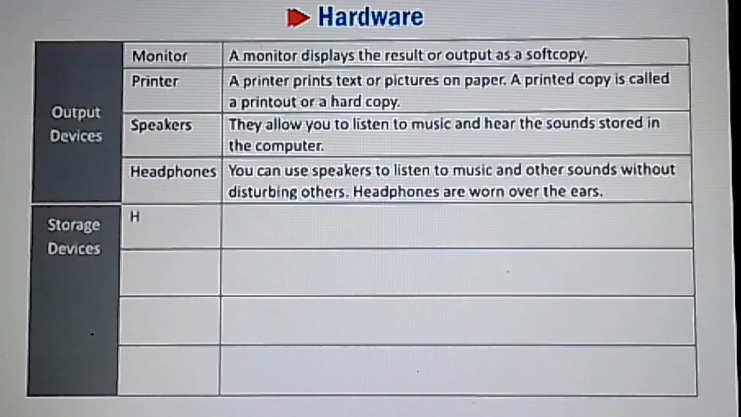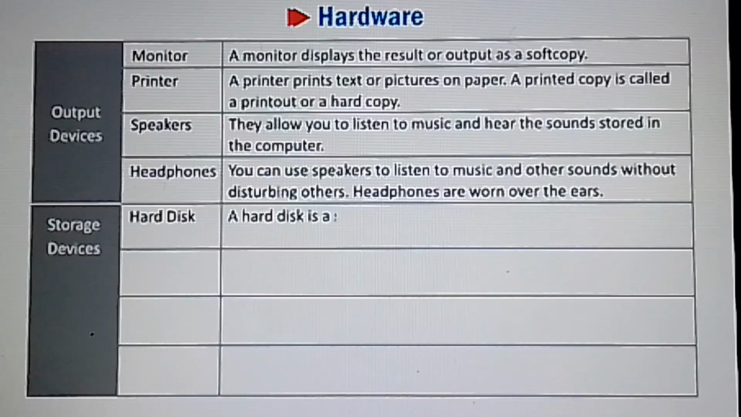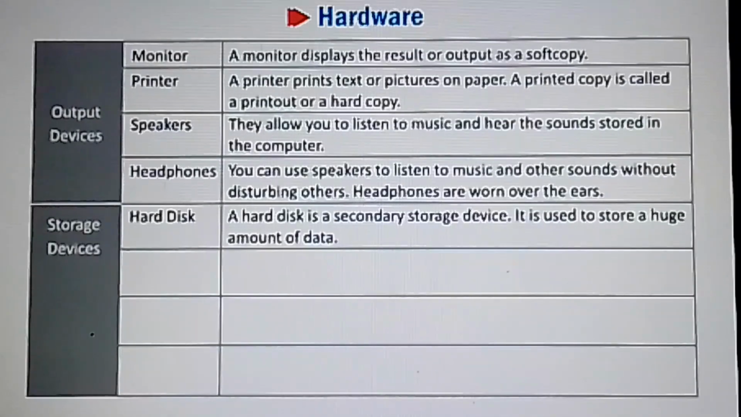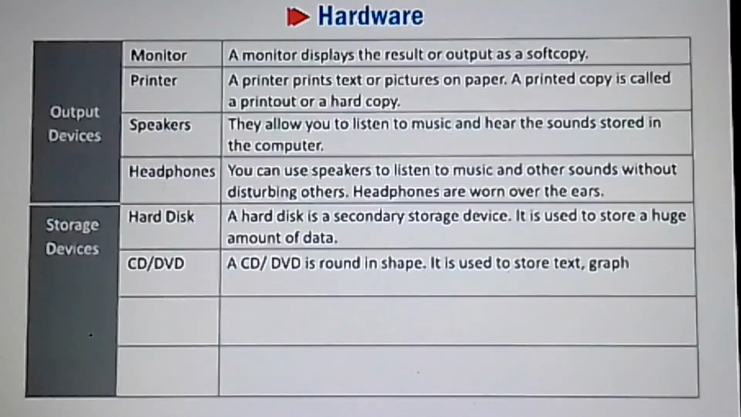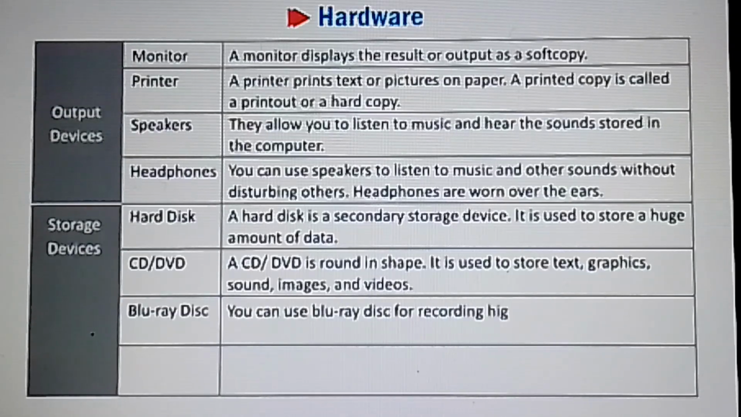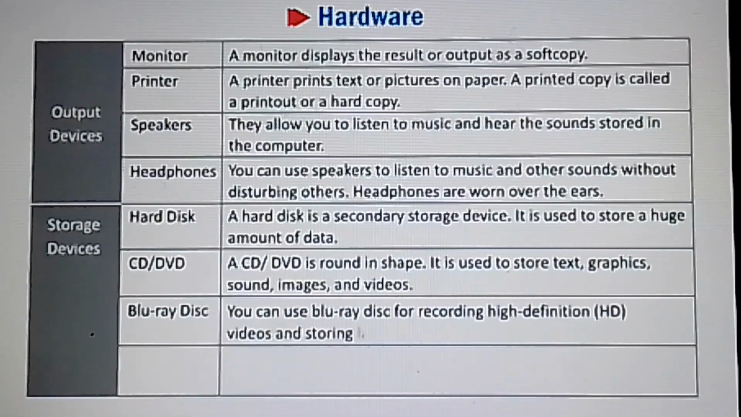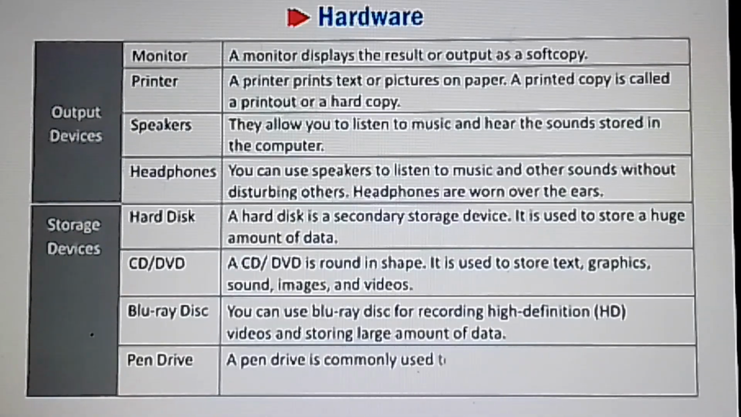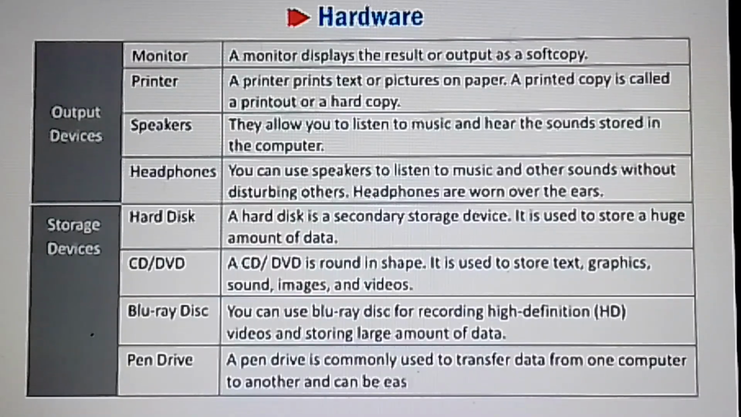Storage devices. Hard disk. A hard disk is a secondary storage device. It is used to store a huge amount of data. CD or DVD. A CD or DVD is round in shape. It is used to store text, graphics, sound, images and videos. Blu-ray disc. You can use Blu-ray discs for recording high-definition HD videos and storing large amount of data. Pen drive. A pen drive is commonly used to transfer data from one computer to another and can be easily carried anywhere.